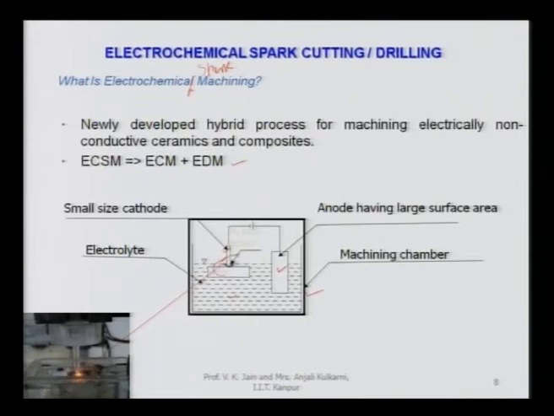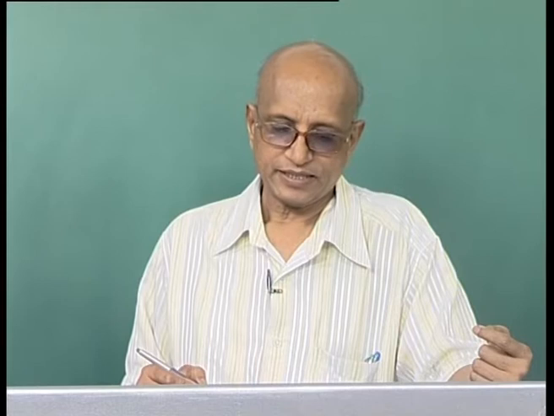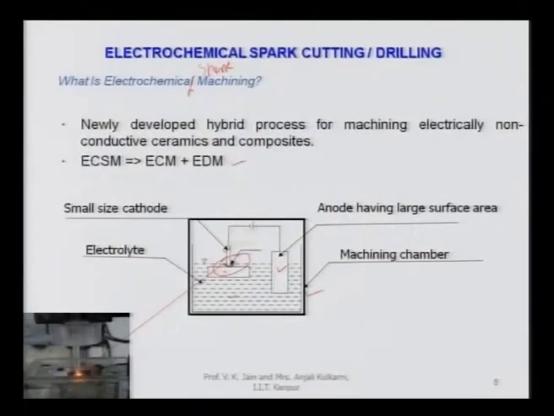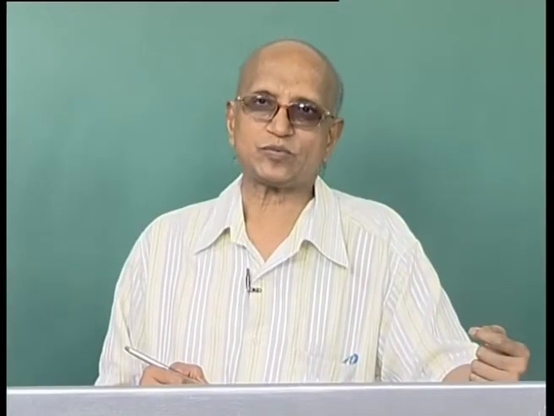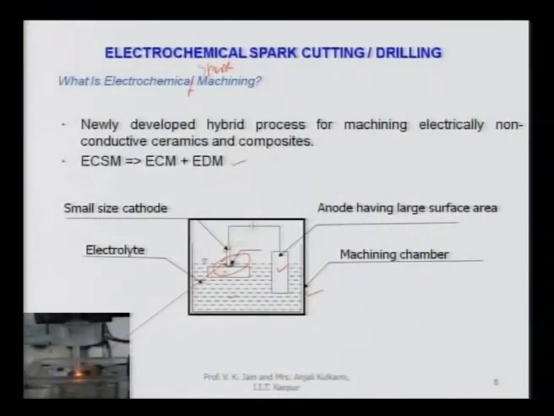So, this sparking takes place across the bubble on the cathode, and the workpiece is kept very close to the cathode, so that part of whatever heat is generated in the spark is transmitted to the workpiece. This heat is responsible for melting and or vaporization of the workpiece material, and this is exactly the same principle as that of EDM. Now, when melting or vaporization takes place, you can get the replica of the tool in this particular case also, that is the electrochemical spark cutting or drilling process.